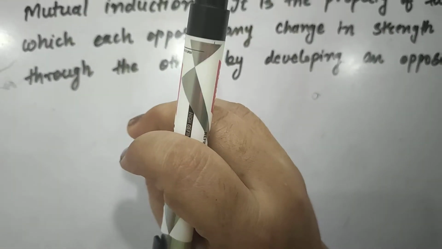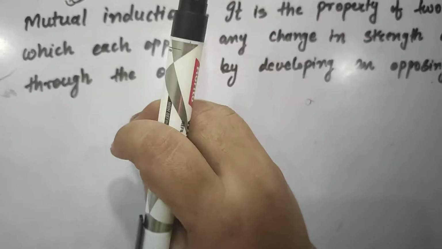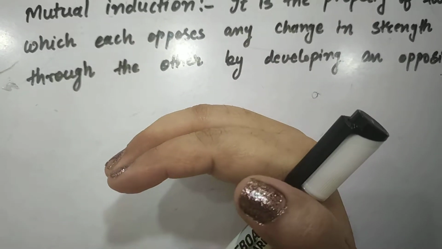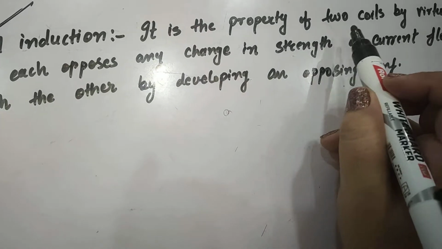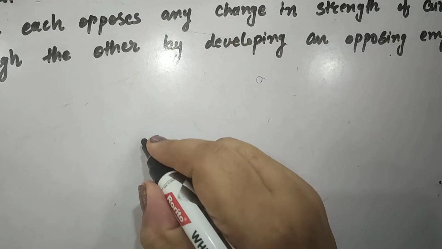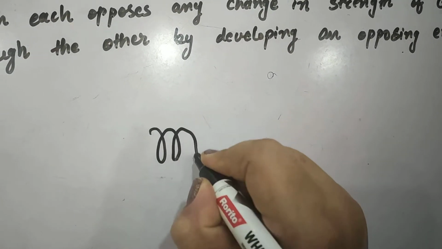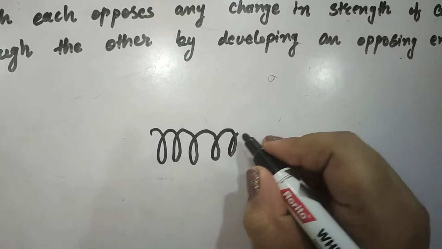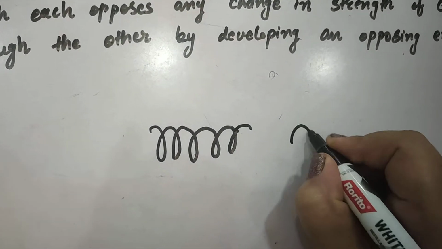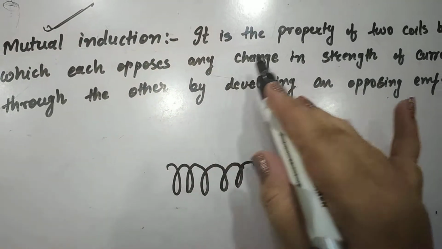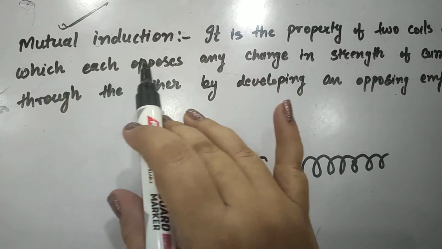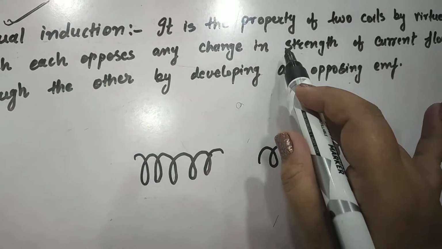ठीक है, इस केस में वी आर टॉकिंग अबाउट म्यूचुअल. म्यूचुअल मीन्स व्हेन वी आर डूइंग एनी वर्क रिलेटेड टू अनदर. So it is the property of two coils. Okay, we are having two coils like this. One coil and another coil is kept in the vicinity of it. Okay, so it is the property of two coils by virtue of which each opposes any change in strength of